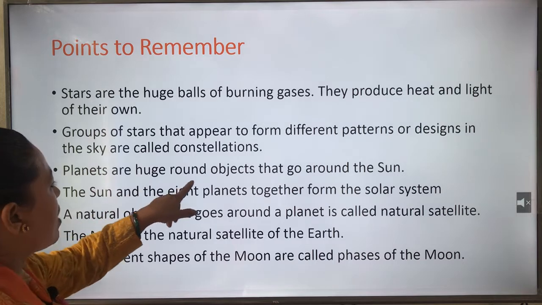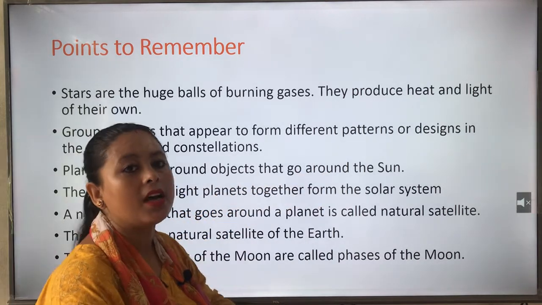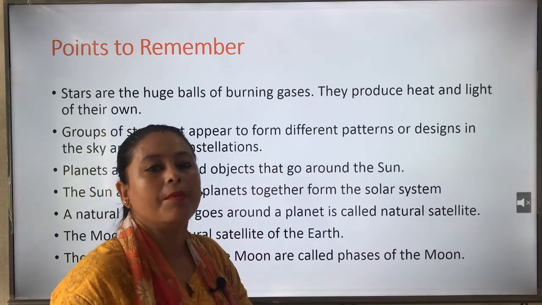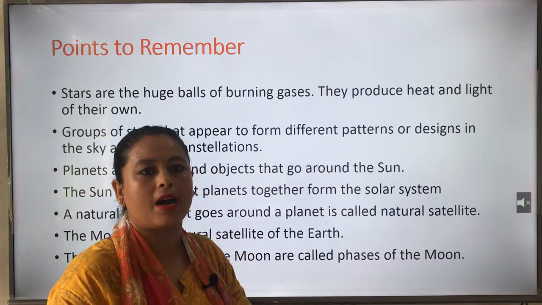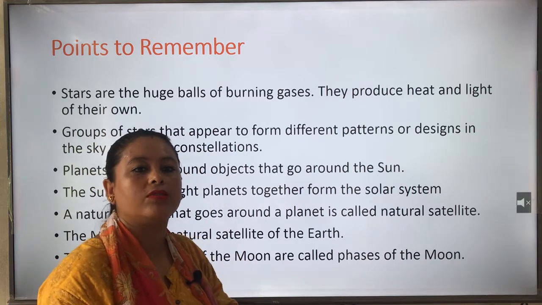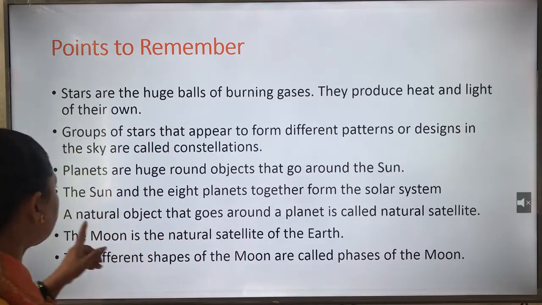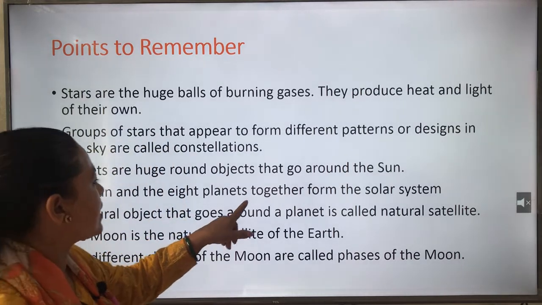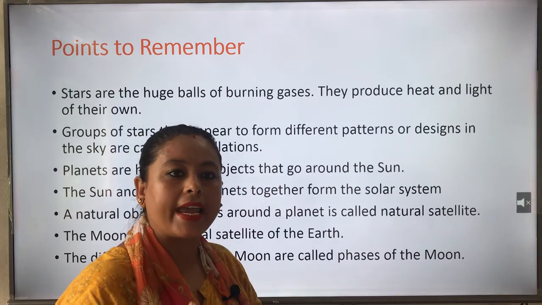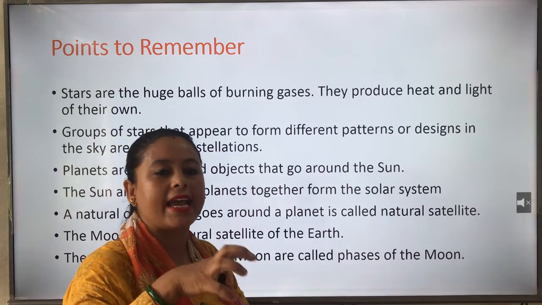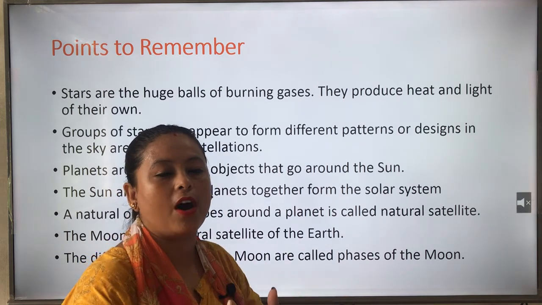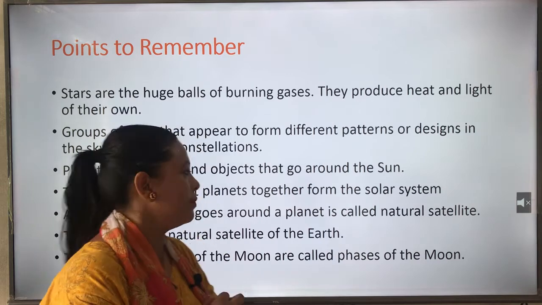Planets are huge round objects that go around the sun. So there are 8 planets in our solar system, that is Mercury, Venus, Earth, Mars, Jupiter, Saturn, Uranus and Neptune, which go around the sun. The sun and the 8 planets together form the solar system. Sun is at the center of the solar system.